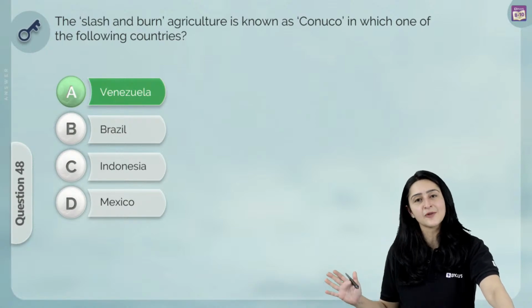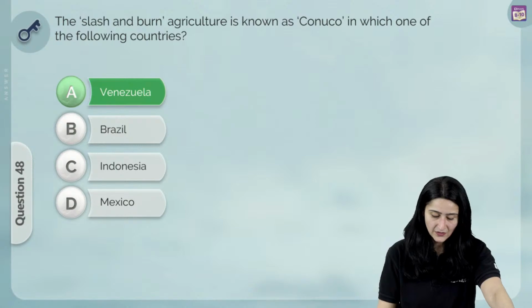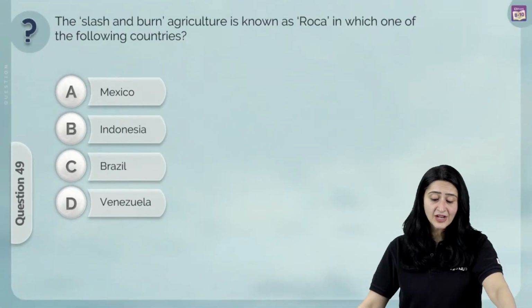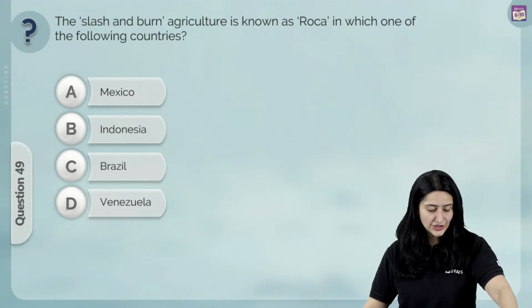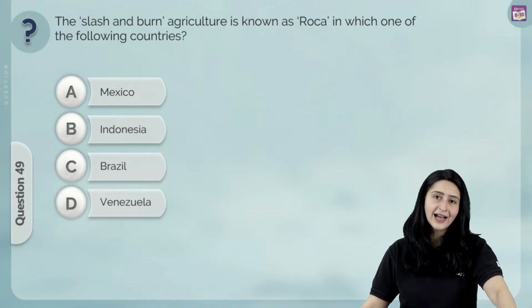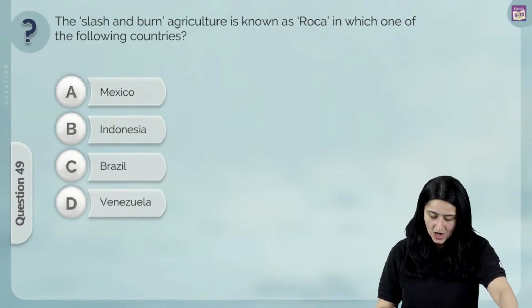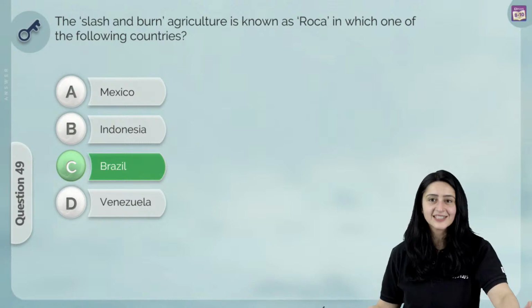All that these kinds of questions need is for us to read the passage really very clearly, right? Let's move on to our next question. The slash and burn agriculture is known as Roça in which of the following countries? Mexico, Indonesia, Brazil, or Venezuela? Again, this is a direct question over here. So we know that the answer over here is C, Brazil.